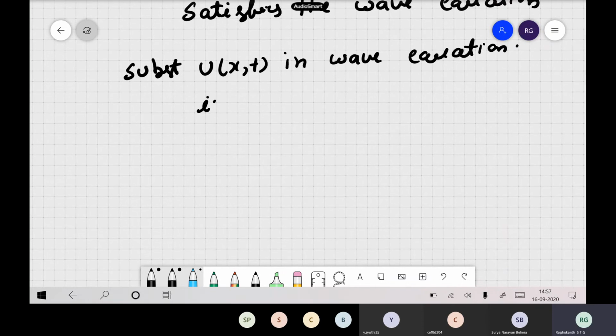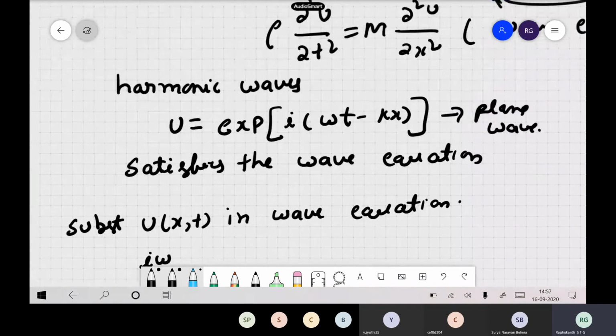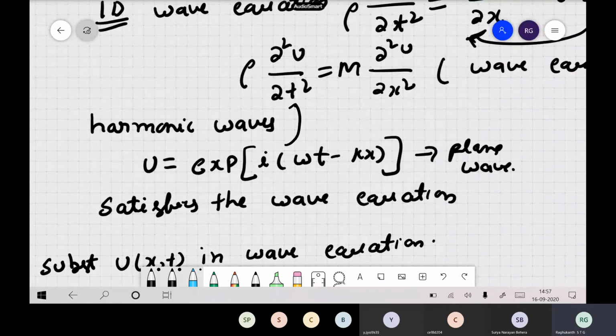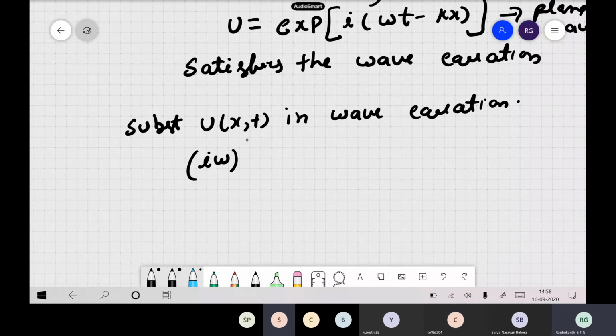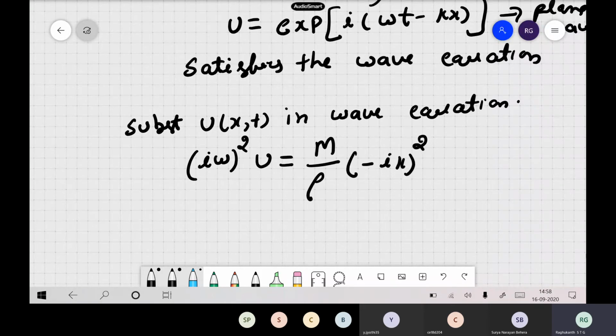So what happens? The derivatives: we are assuming u(x,t) is e to the power of i(ωt − kx). If you substitute here, ∂²u/∂t² will simply be (iω) squared, so this side has iω squared times u. On the right-hand side, it will be m by rho, and because of the minus sign in kx, (ik) squared times u.